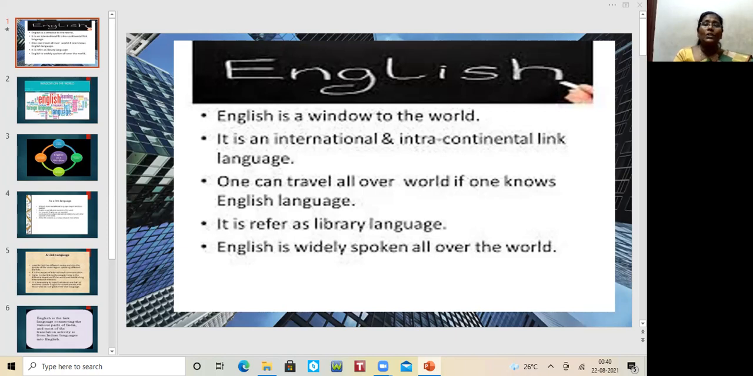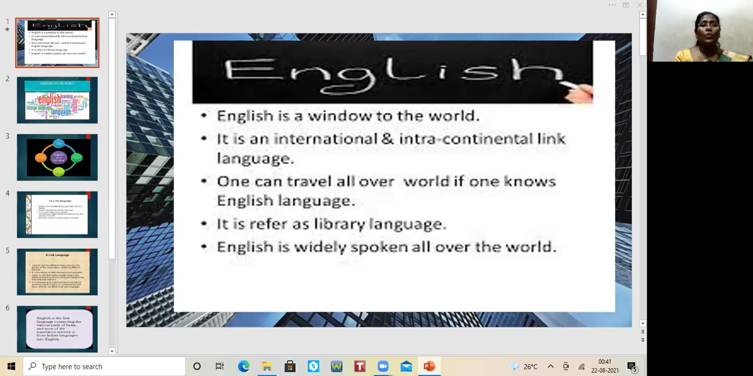It is an international, intra-continental link language. It is not only international, it is also intra-continental. Even among other countries it is interrelated. In the country where we live, in the same country, there also we need English. So that's the reason it is considered a link language, an international and intra-continental link language.